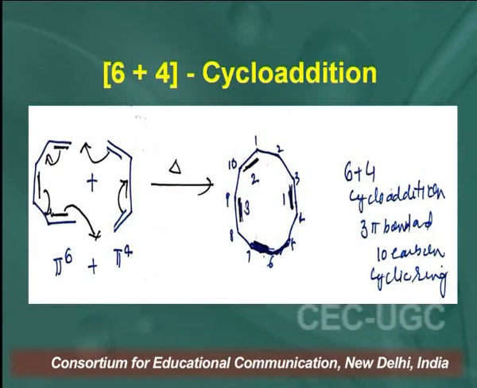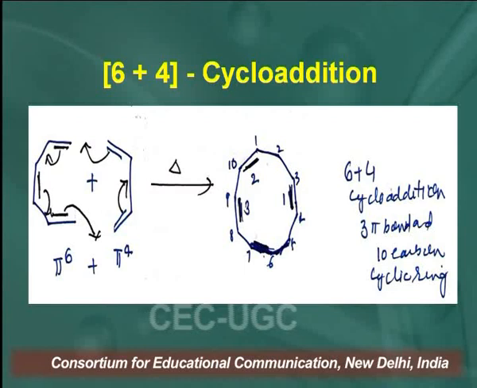Again you can see the total number of carbon atoms is 10. So we are getting a cyclic product which has 10 carbon atoms.